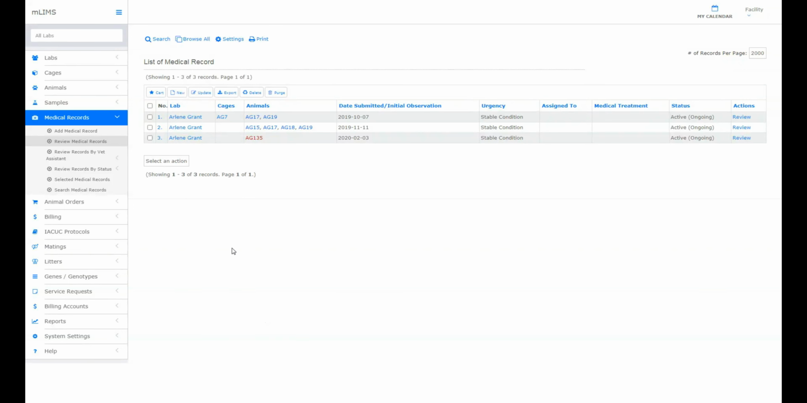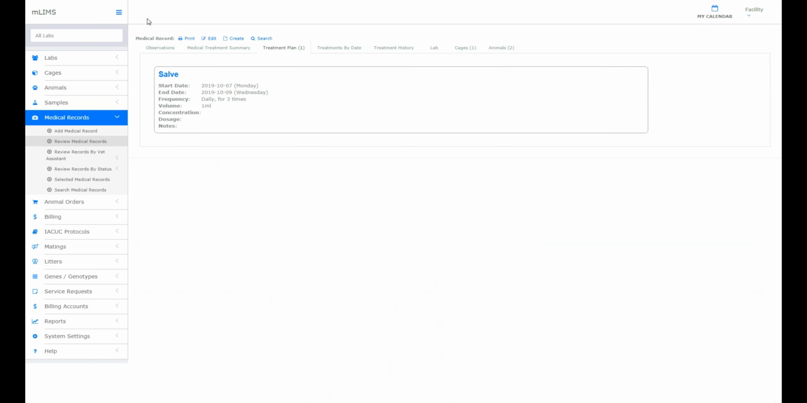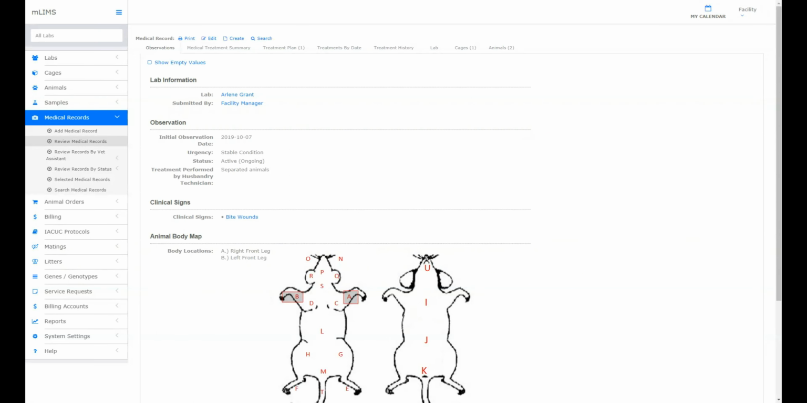mLIMS facility allows veterinarians to manage animals' medical records, create medical records, and review. Create treatment plans, view a treatment summary, and any observations.